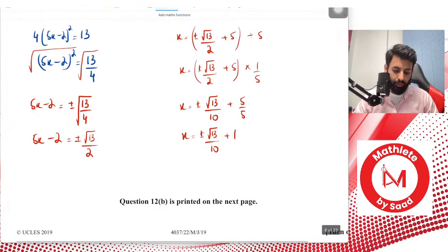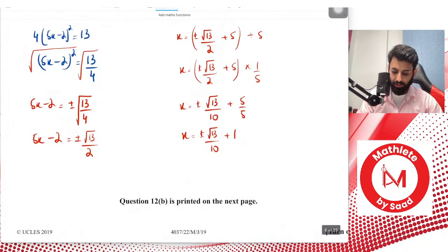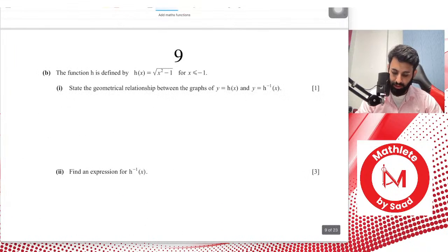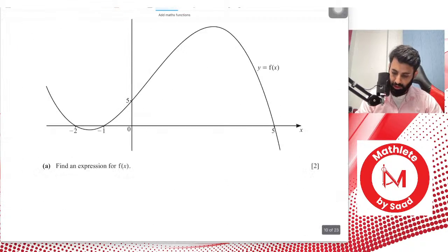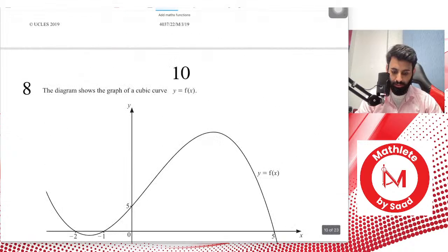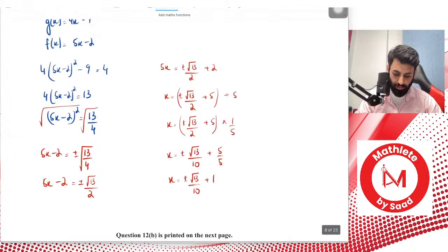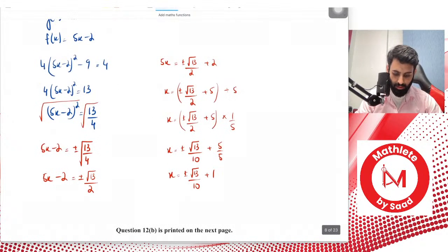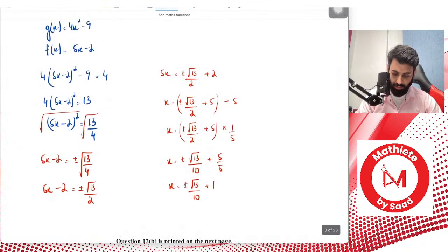Anyway, moving on to the next question. Instead of plus 5, it's plus 2. Okay, let me check. Instead of plus 5, it's... Oh! Alright, so I always have a tendency of making errors like this. Yep, thank you. You're right. 2 upon 5, so 2 over 5. Okay, thank you.